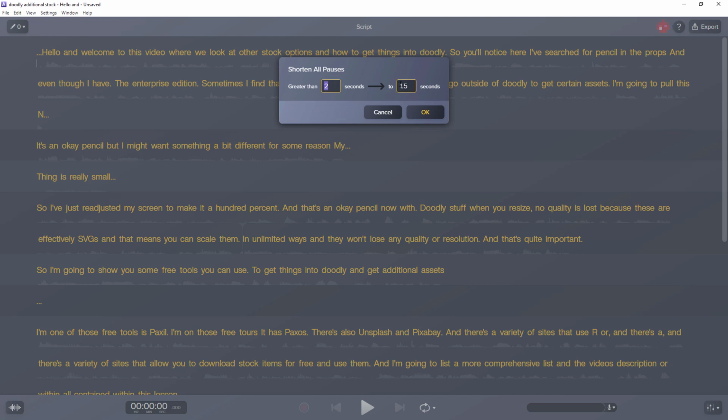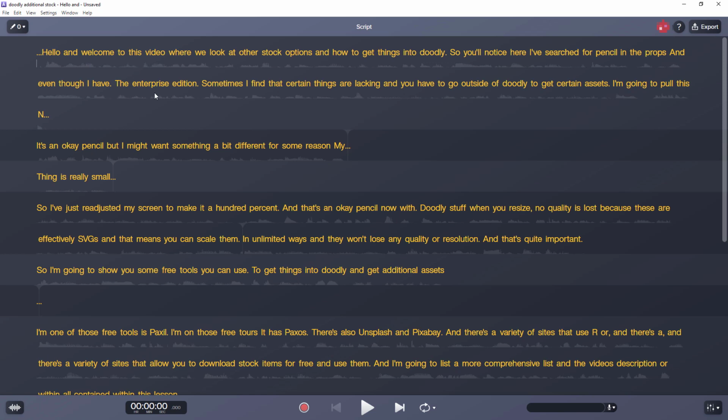So anything greater than 2 seconds, take down to 1.5 seconds. I think I'm going to take it down to 1 second. And I'm going to be a bit brutal and say anything greater than 1.5 seconds, let's shorten it. So we can see we've got the text here and we've got the waveform. So I can see there's a gap here, but maybe that's to be expected. Where I've got 3 dots, it is a pause, basically a long pause. So I can select it and I press delete and it goes. So I've deleted that bit right at the front of my video.